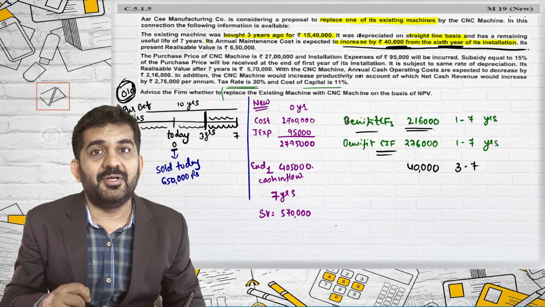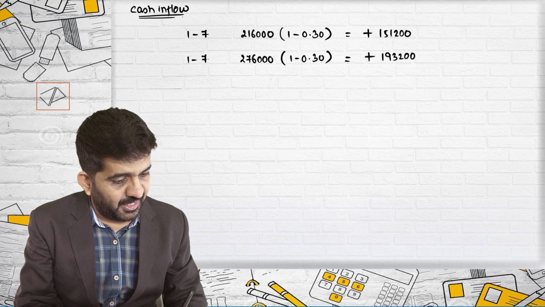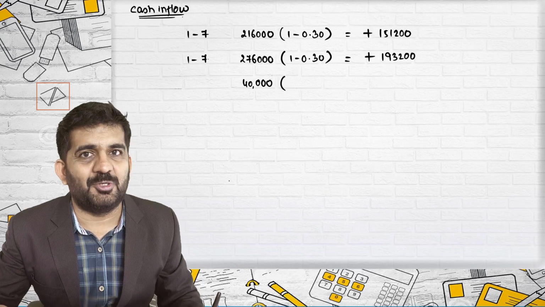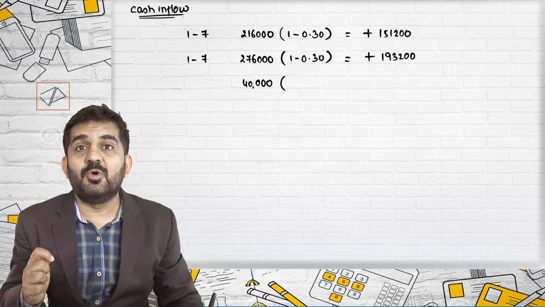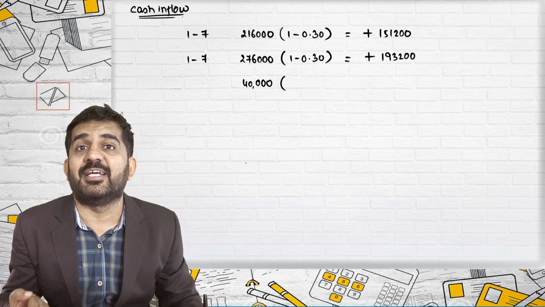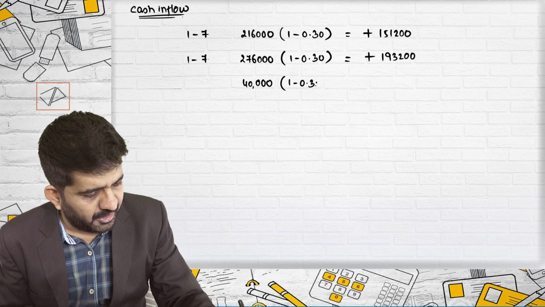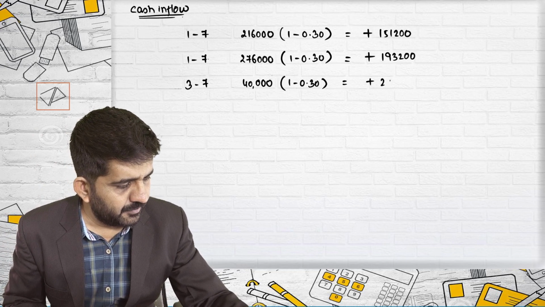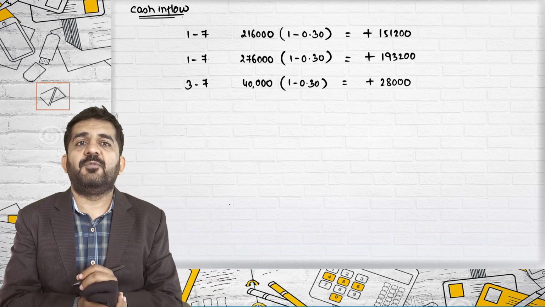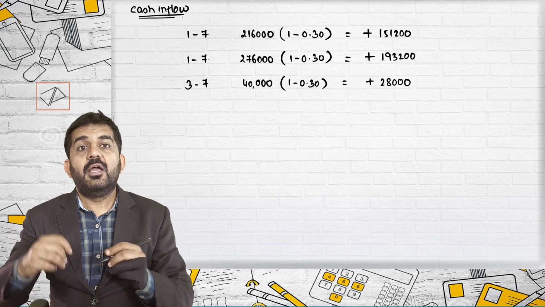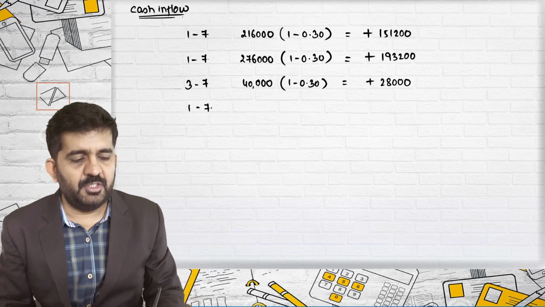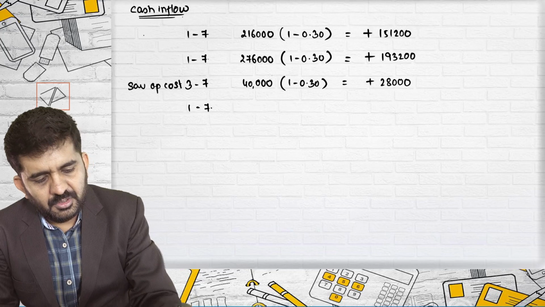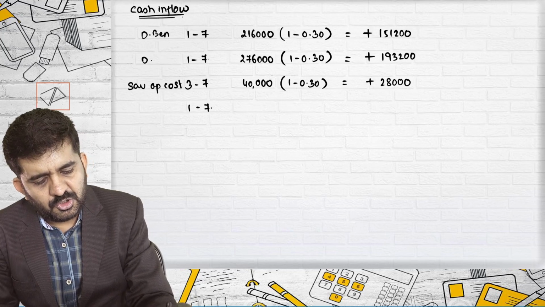And again, if there is a benefit, I will always have to find out a post tax benefit. There will be a benefit of 40,000, so there will be a loss in tax, because now that amount will not be available for tax deduction. So you will have to consider tax on it whenever there is a benefit. This is from 3 to 7 and this will be 28,000 rupees. Again, it is my benefit, I will be adding it. I will also be getting from 1 to 7 years the savings in operating cost. This is a direct benefit.